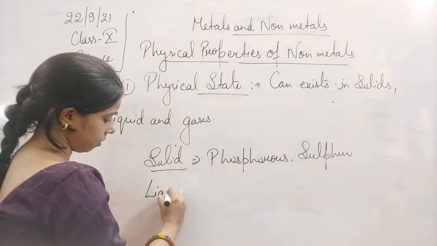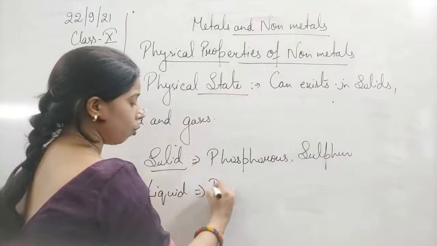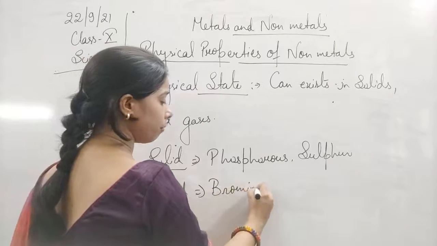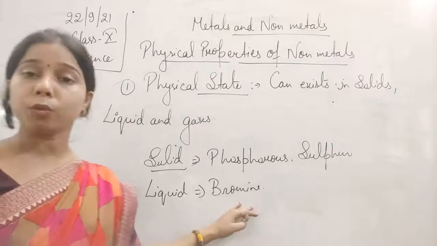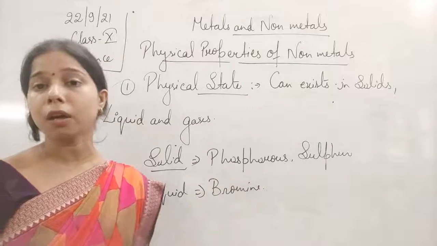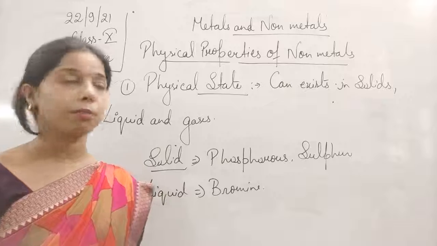Liquid, bromine. Bromine, actually bromine water. You have heard about bromine water. Whenever we do the experiment, we use the bromine water. So bromine exists in a liquid state. That's why it is called bromine water.